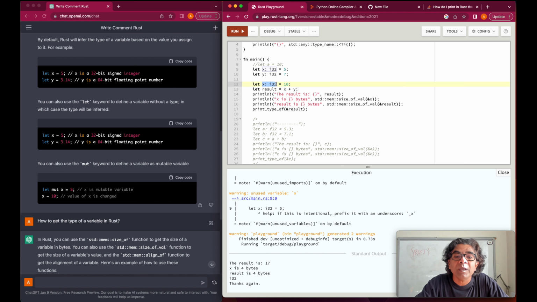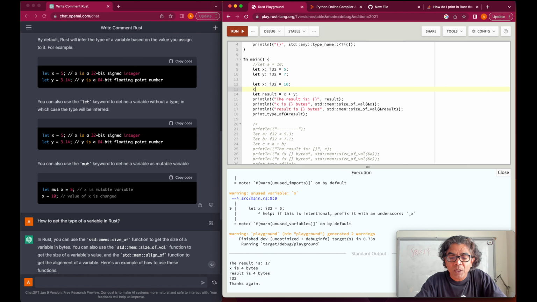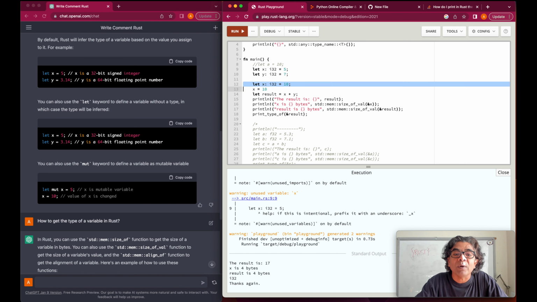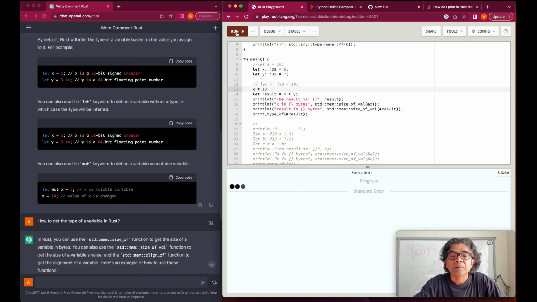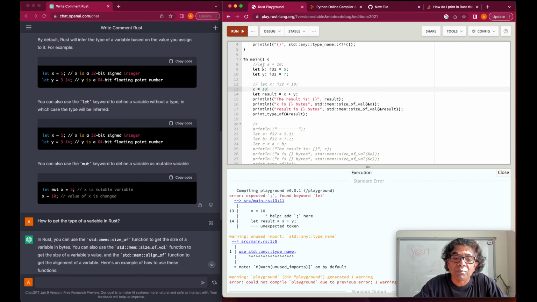In this way, I have redefined x as a different x here. But that is not our objective. We want to change the value, not this way. We want to set the value of x as 10 here. We do not want to redefine it. So we could define x as type mutable. We could say x is actually mutable, and it means the value could change later.